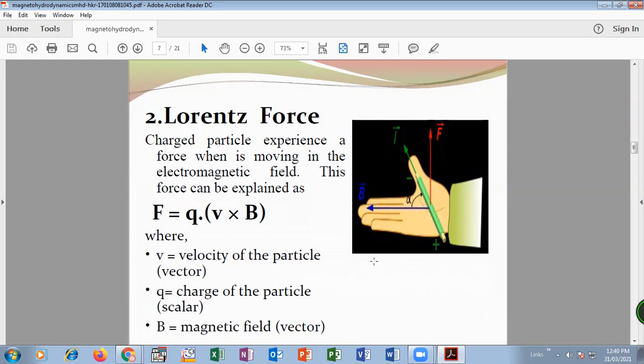When we consider that all these are vector quantities, except that Q, the charge, is a scalar quantity. So all these are placed at right angles to each other. Then the magnitude of the force is calculated as the product of charge, velocity, and magnetic field. Okay. So this magnetohydrodynamic generator works on Faraday's law of electromagnetic induction. Also, it is based on the Lorentz force.